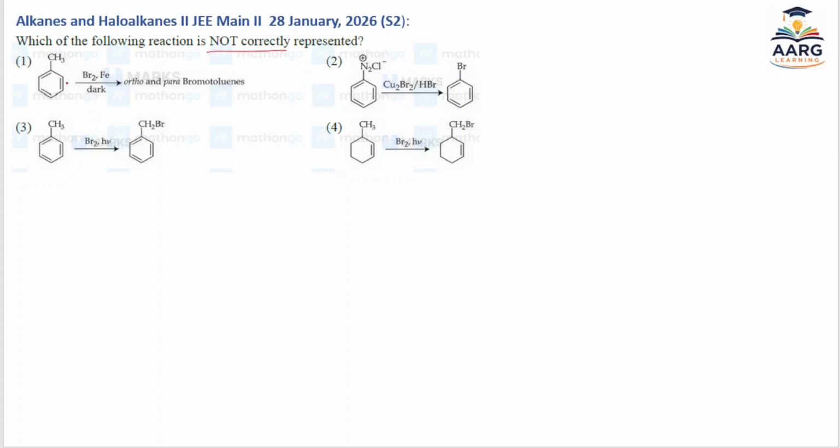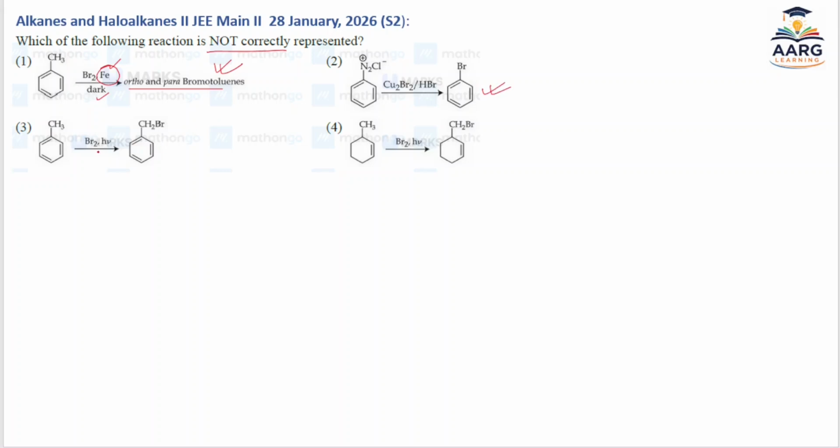First question है: toluene on reaction with bromine in presence of iron will give ortho and para bromo substituted toluene. तो ये क्या correct question है? Yes, this is correct because bromine in presence of Lewis acid like Fe or FeBr3 will give ortho and para substituted product. This is the correct answer. Next is the reaction which is nitration reaction. So in a blind mode, you can go and say yes, this is the correct answer.